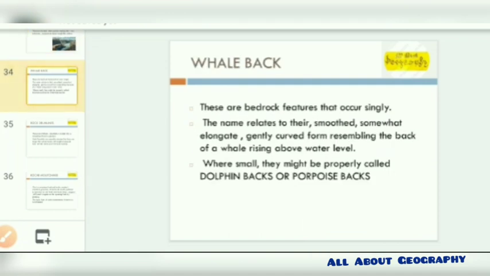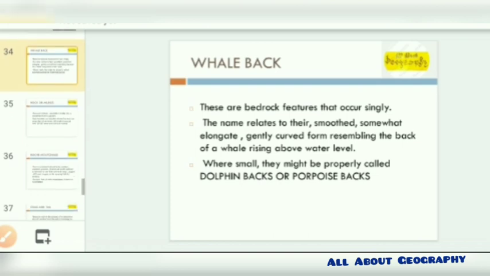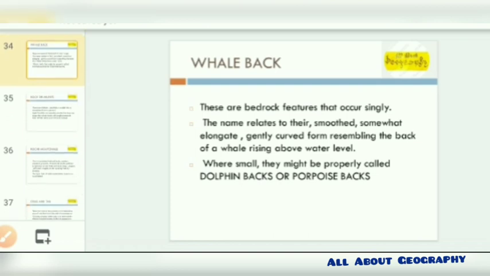Later we have the whaleback. The whaleback is also known as porpoise back or dolphin back. Basically whalebacks are bigger in structure, and dolphin or porpoise backs are smaller. These are bedrock features. Obviously it will be bedrock, but the name suggests that it is smooth and elongated, gently curved, resembling the back of a whale rising over the water level.